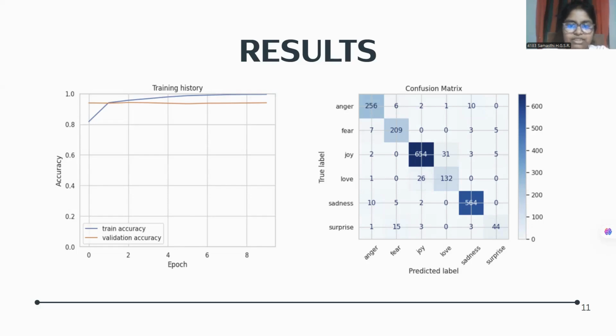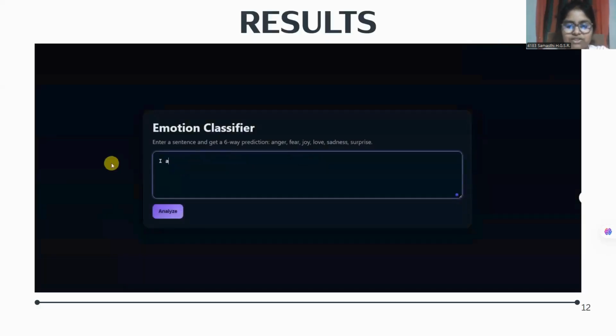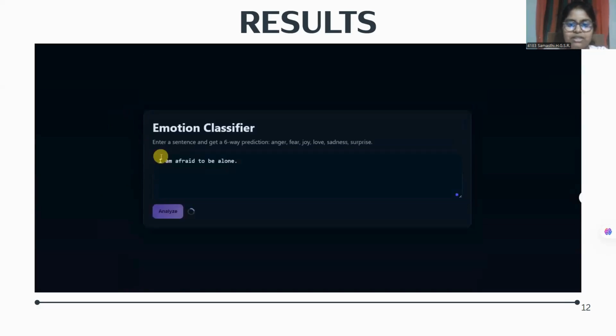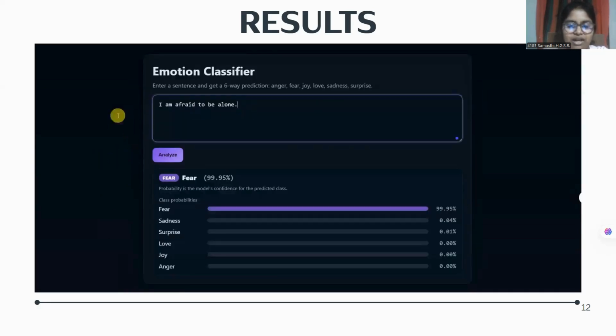So to make this practical for users, we wrap the model in a simple UI. The interface returns the top emotion and the full class probability distribution. For an input like, "wow, it's amazing," the system predicts joy with very high confidence, while other classes remain near 0, making the output easy to interpret.